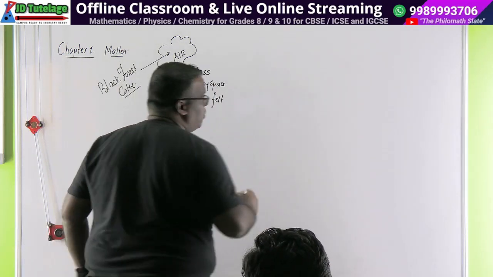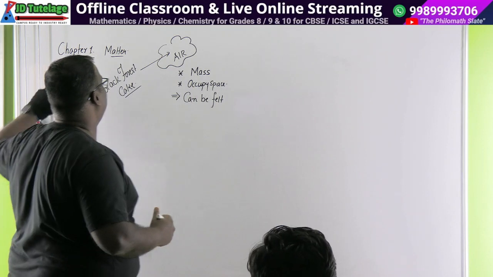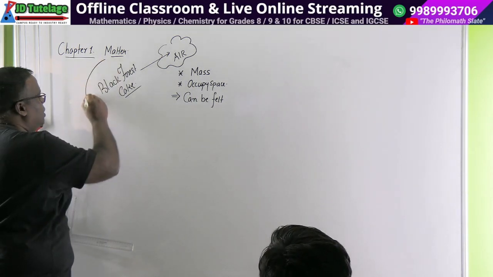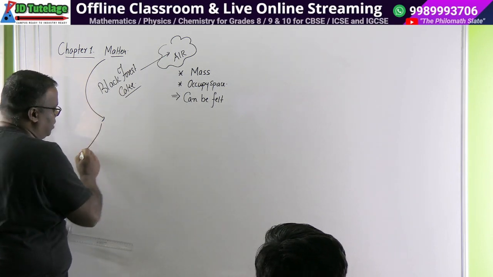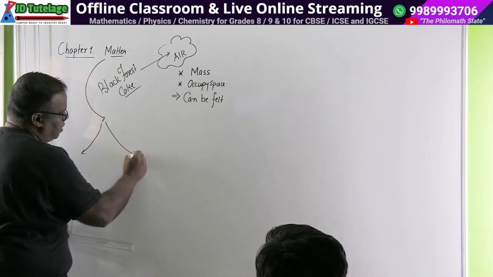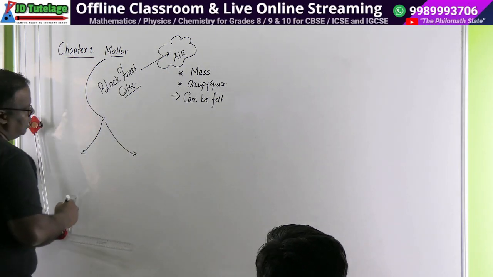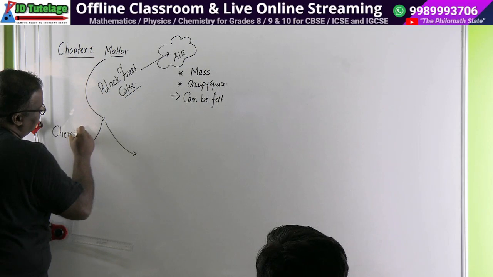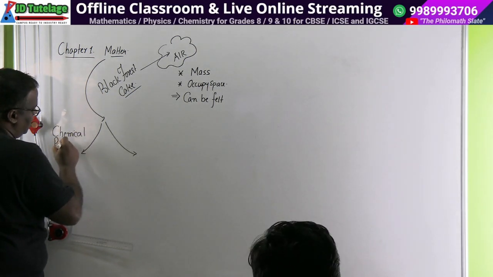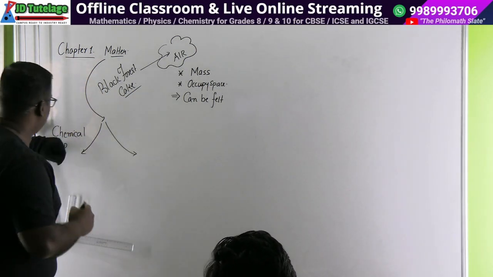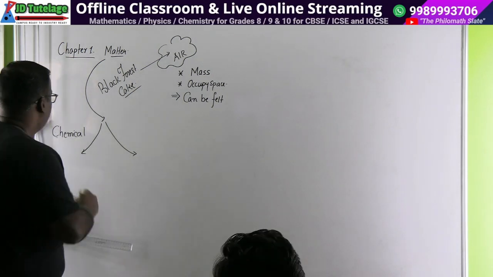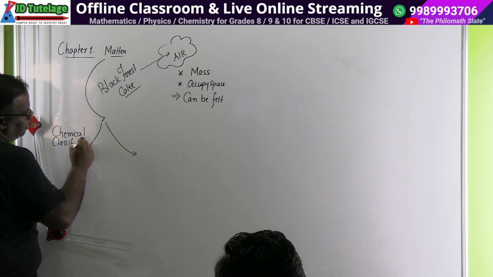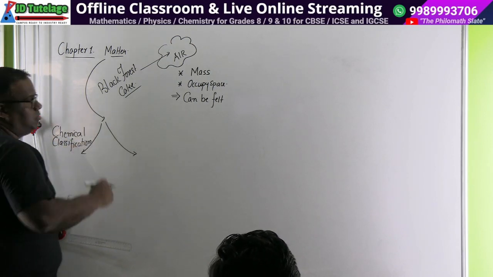this matter, everything in this universe is composed of matter. And since we are studying chemistry, our objective will be to study matter from 2 perspectives. One perspective would be that we would like to study matter in terms of the chemical properties of matter. Okay, I'll not say chemical properties exactly. I would like to say the chemical classification first. Do you understand? Chemical classification, matlab we got some matter.